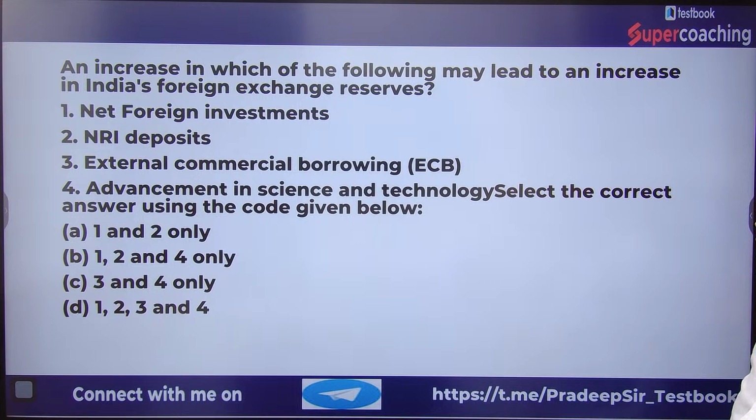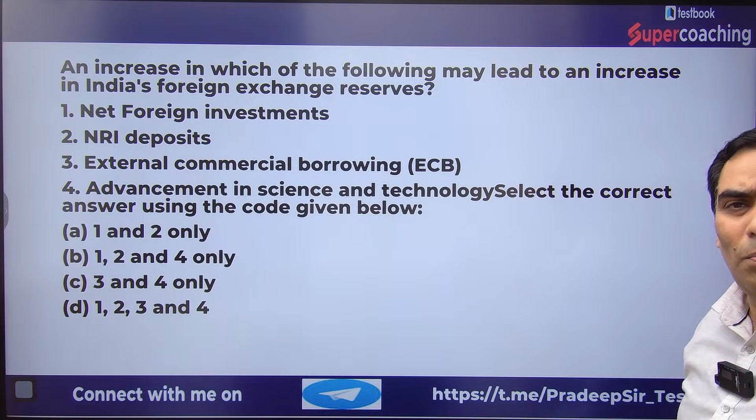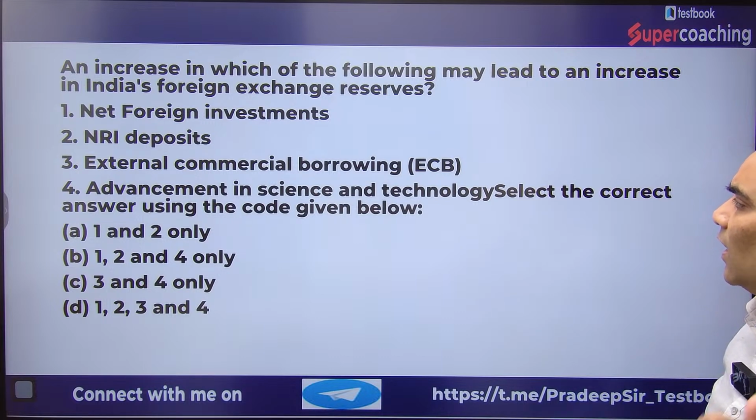an increase in which of the following may lead to an increase in India's foreign exchange reserves. The first statement is net foreign investment. Second is NRI deposits. Third is external commercial borrowing. Fourth is advancement in science and technology. Select the correct answer using the codes given below.